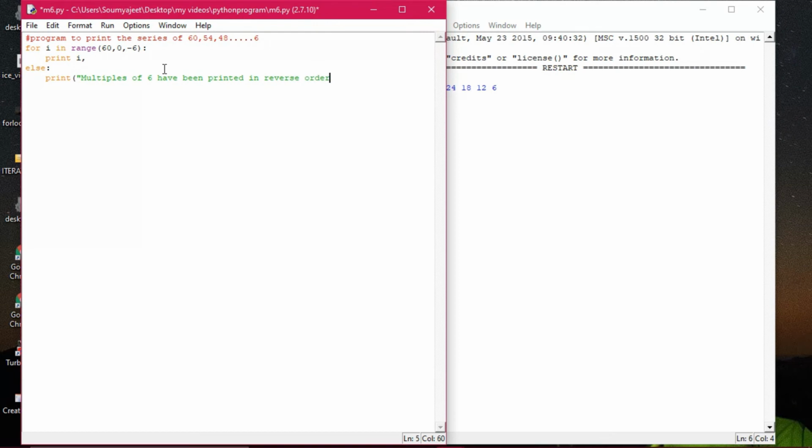So the moment it crosses the range of the values, it will go beyond 6. That means 6 minus 6, it will become 0. So it will be out of range and it will come out, and then it will print this particular message to the user. Run, then run module.